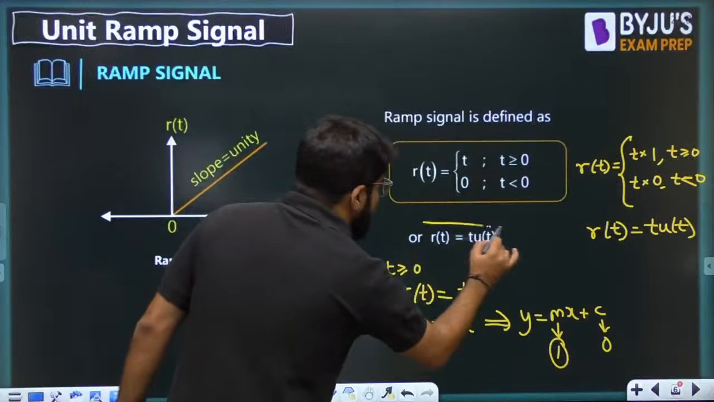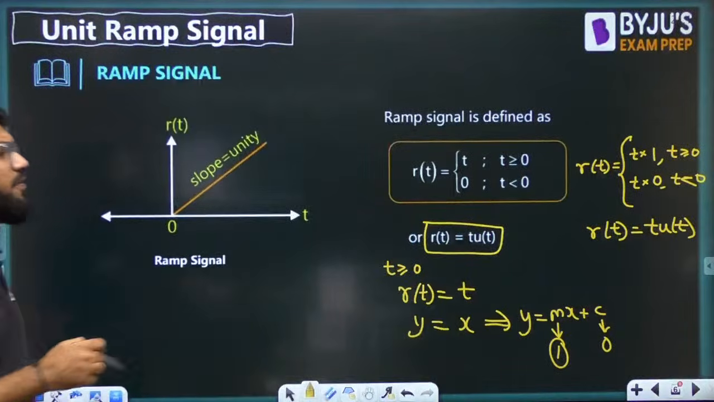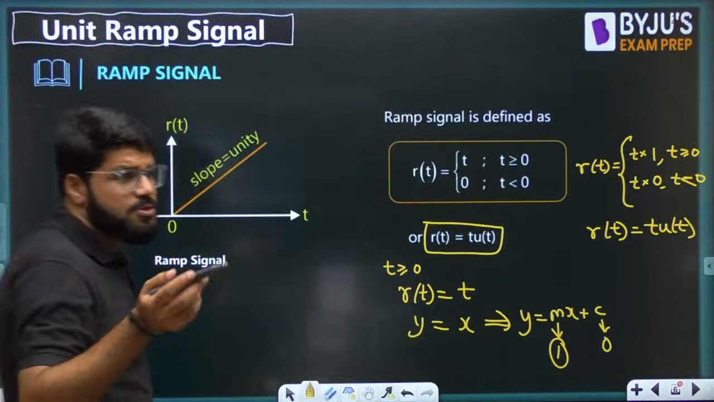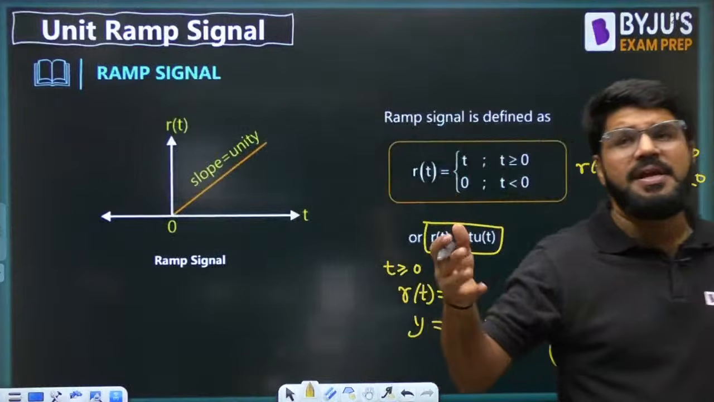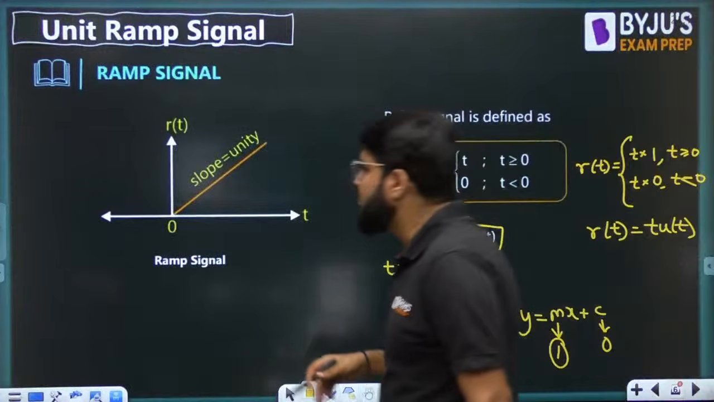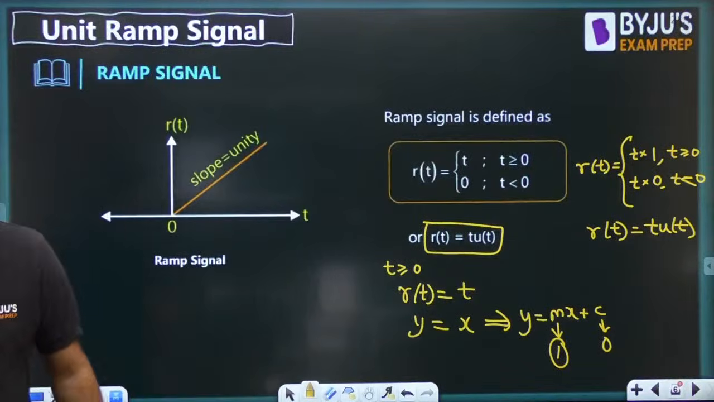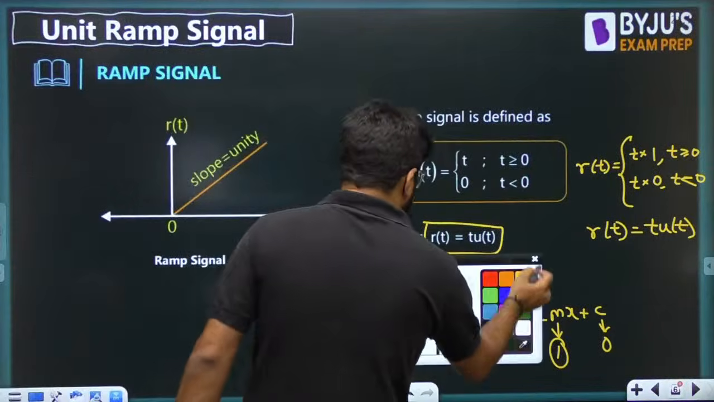Now this is one relation between r(t) and u(t), but there is one more way of defining the relation between r(t) and u(t), pretty useful, especially when you talk about the stability of system and the Laplace transform calculation. So guys, very simply, one more way I can define it.